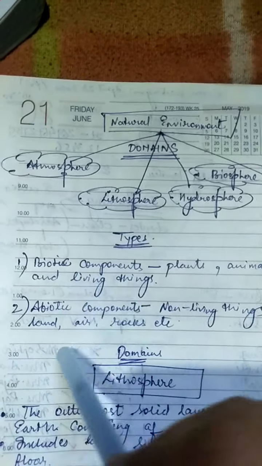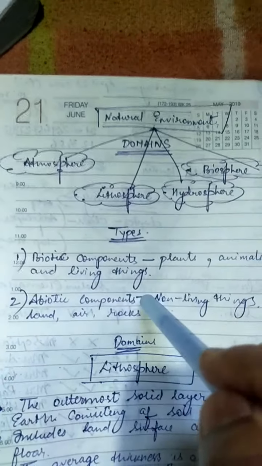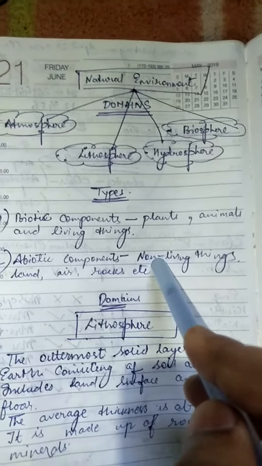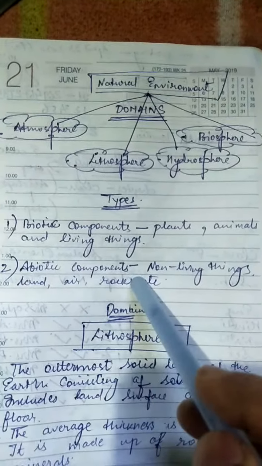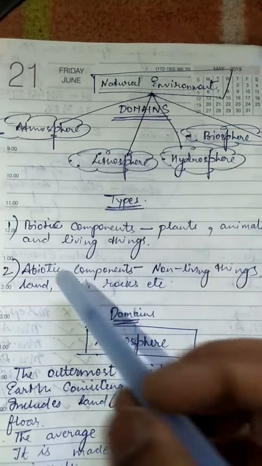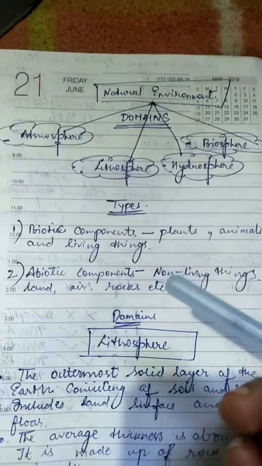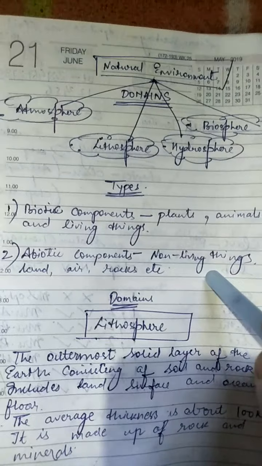Abiotic means which doesn't have life. It means we are talking about non-living things. Example: land, air, rock, stone, rivers, mountains, etc.